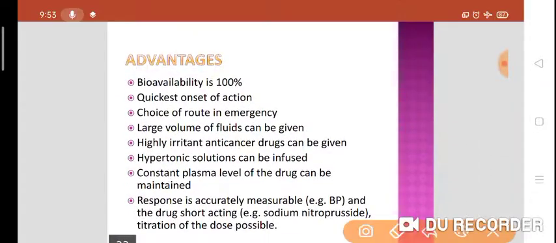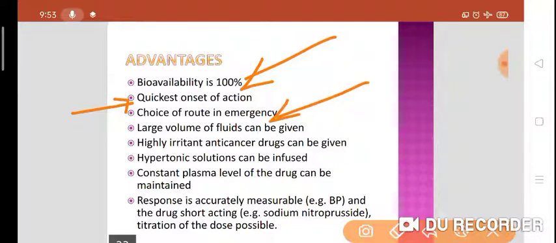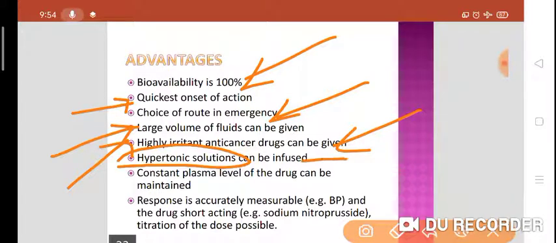Now, what are the advantages? Bioavailability is 100% because we directly inject into the vein, into the blood, into the systemic circulation. Quickest onset of action, so obviously it's the route of choice in emergency. A large volume of fluid can be given. Highly irritant anticancer drugs can also be given. Hypertonic saline solutions can be infused.